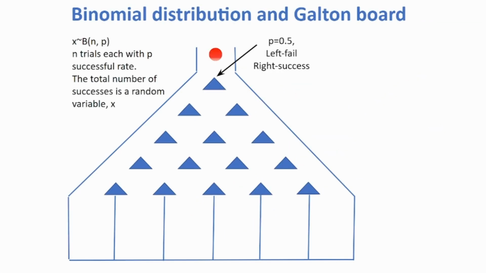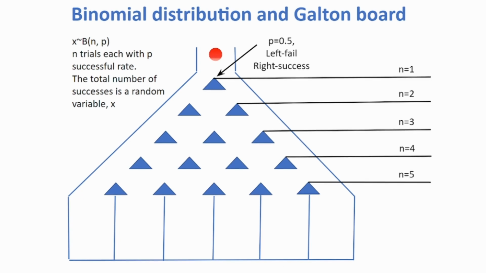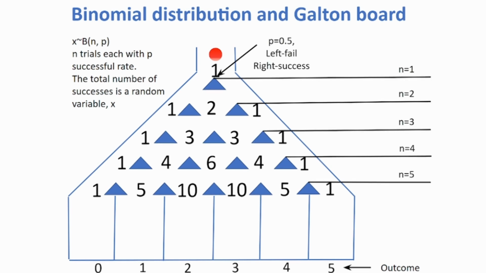So this is what we were saying. Left means fail, right means success. You can define it any way. So if there are 5 trials, there are 0 to 5, which is 6 outcomes. We have discussed this. 5C2 is 10, 5C3 is also 10.